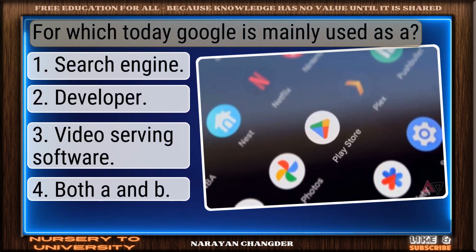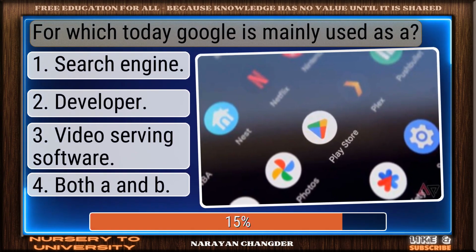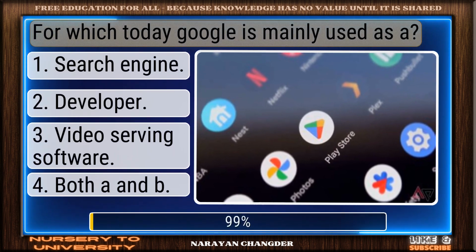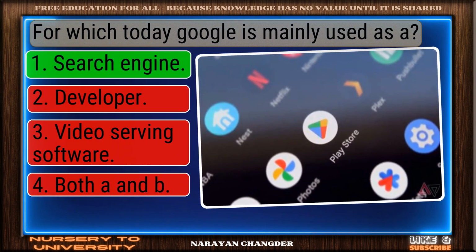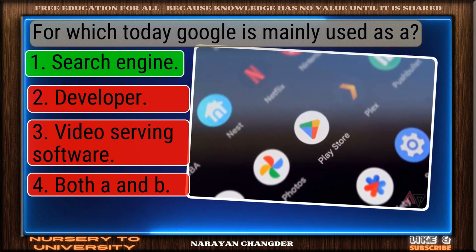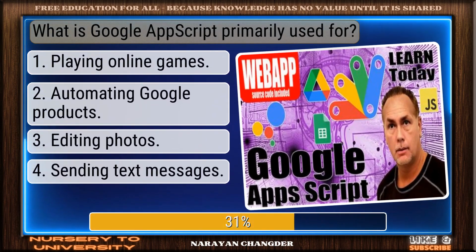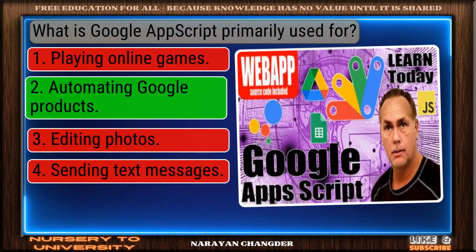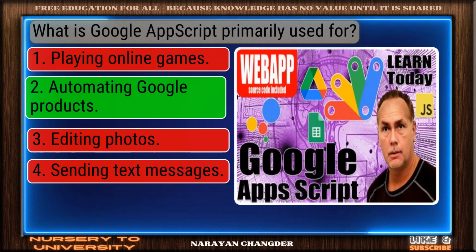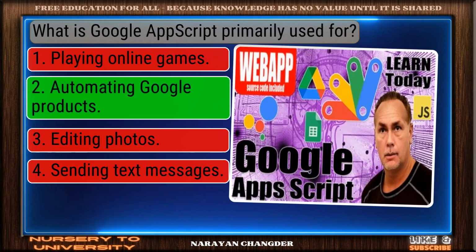For which today Google is mainly used as a? You're right. Search engine is the correct answer. What is Google Apps Script primarily used for? Excellent. Automating Google products is a brilliant choice.